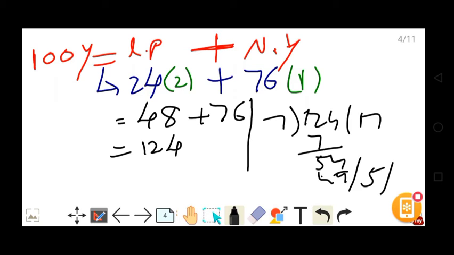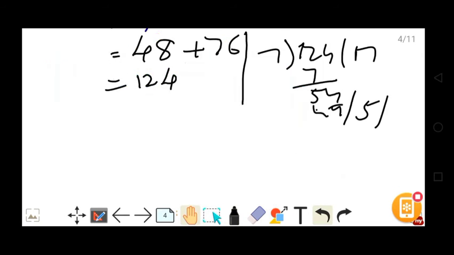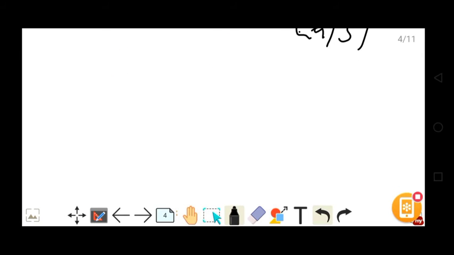This 5 represents how many odd days in 100 years? That is nothing but 5. How many odd days in 100 years? 5.